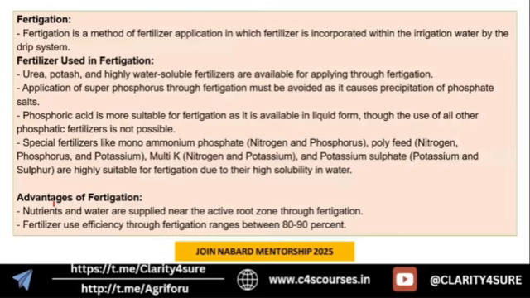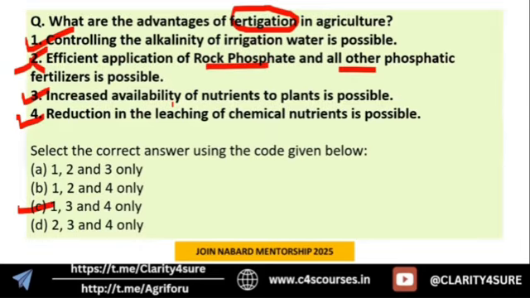Why? Because fertigation can control the alkalinity, and it increases availability to the plant as we are giving the fertilizers near the root zone. It is going to reduce the leaching because we are precisely applying whatever is needed, where it is needed. But the second statement, with all other phosphatic fertilizers, makes this statement wrong.